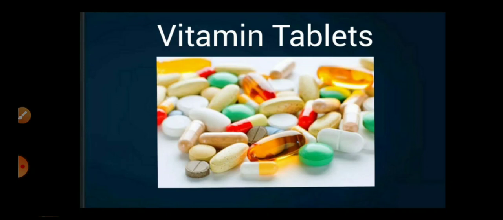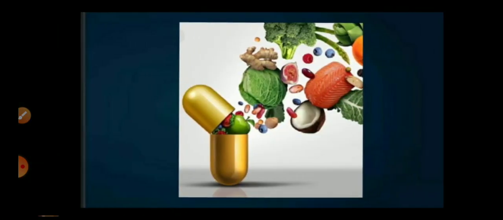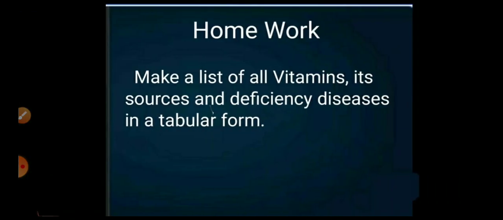So we hope that instead of taking vitamin tablets, we will prefer these, and we can use vegetables.